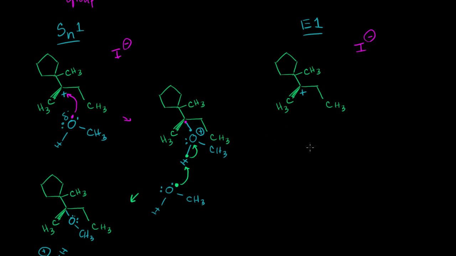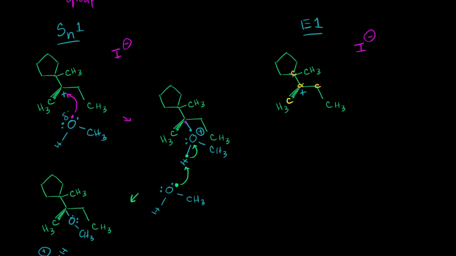And in an E1 reaction, you don't get substituted. What happens is one of the beta carbons gets a hydrogen swiped off of it by a weak base. Now let's think about what a beta carbon is. The alpha carbon is the carbocation carbon. That's right over there. That's the alpha carbon. Beta carbons are one carbon away. So this is a beta carbon, this is a beta carbon, and then that is a beta carbon.